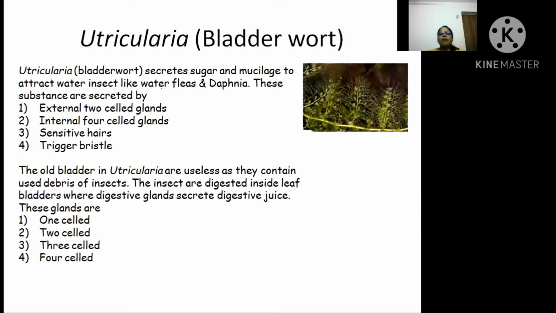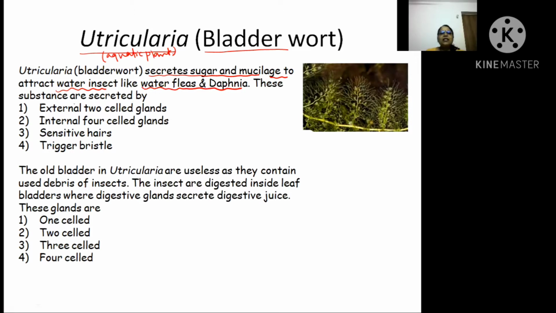Now see, this is one type of insectivorous plant. This is Utricularia, also known as Bladderwort. If you see, they secrete sugar and mucilage to attract water insects. Why water insects? Because it is an aquatic plant. They will try to attract aquatic insects, like water fleas or Daphnia.